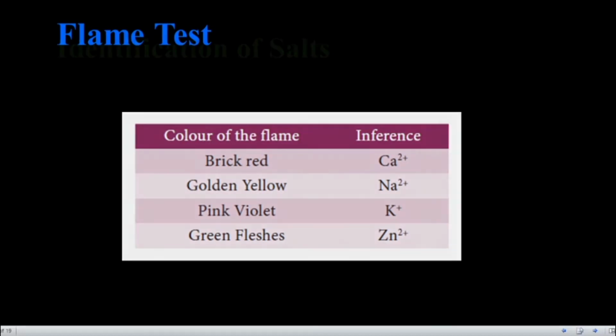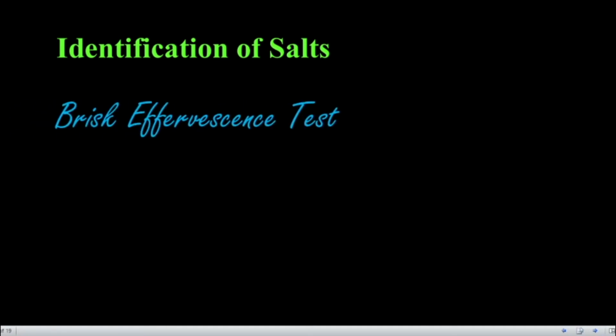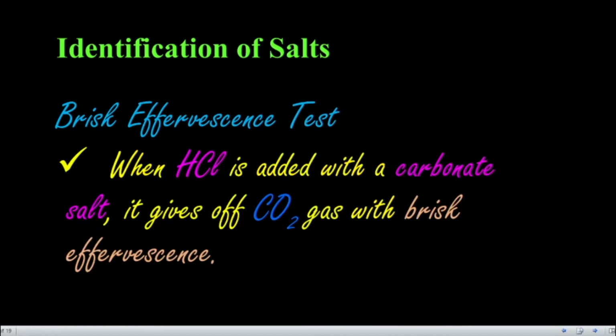Okay. So the last one is nothing but the brisk effervescence test. As the name itself, if it is a carbonate salt we can use this test. So if we add conc. HCl to the given salt and it gives a brisk effervescence, that is a carbonate salt, it gives off carbon dioxide. So that carbon dioxide tries to escape out with the brisk effervescence. So it helps to identify that the given salt is a carbonate salt. Okay. So these are the basic tests to identify the given salts.